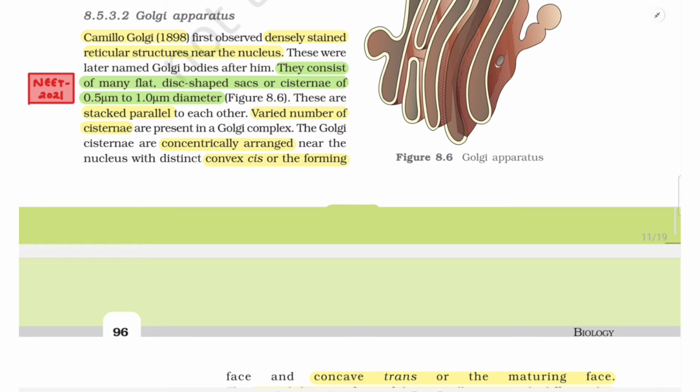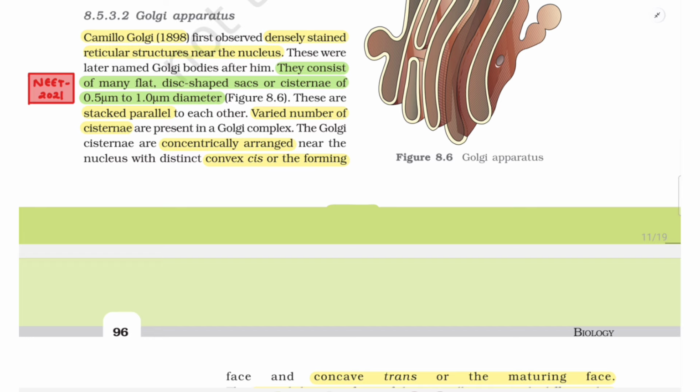8.5.3.2 Golgi apparatus. Camillo Golgi (1898) first observed densely stained reticular structure near the nucleus. These were later named Golgi bodies after him. They consist of many flat disc-shaped sacs or cisternae of 0.5 micrometer to 1.0 micrometer diameter, figure 8.6.